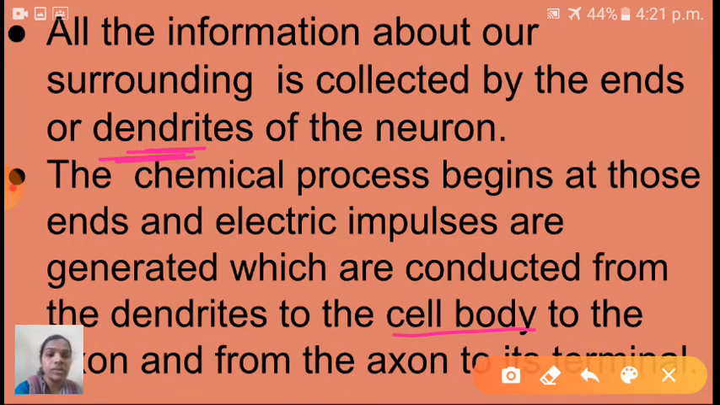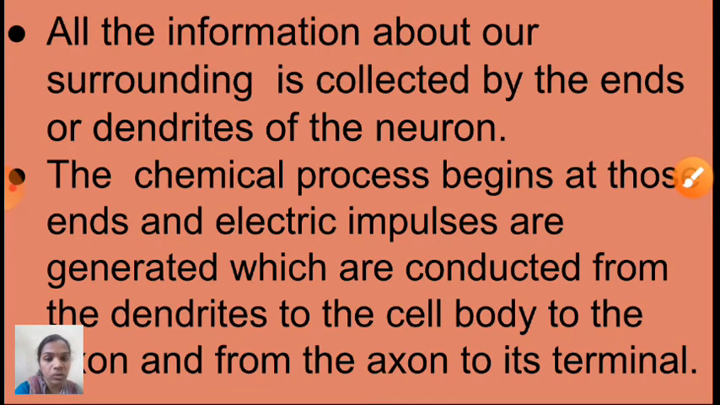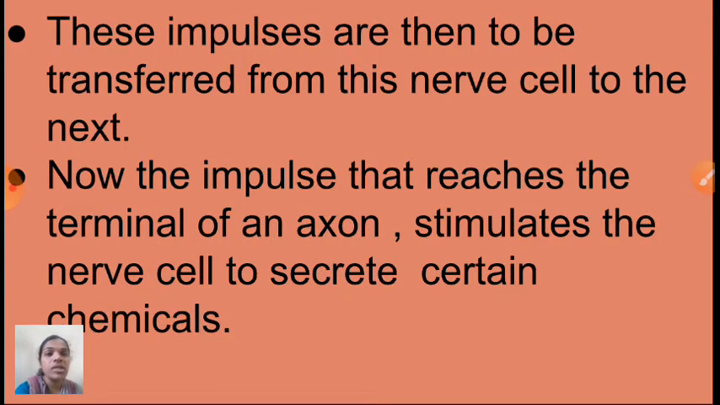From the cell body it will go to the axon. From the axon it will go to the axon terminal. Okay children, so I told that from the axon terminal it will go to the next nerve cell, the next neuron. So these impulses are passed from this nerve cell to the next. Now the impulse reaches the terminal of an axon.